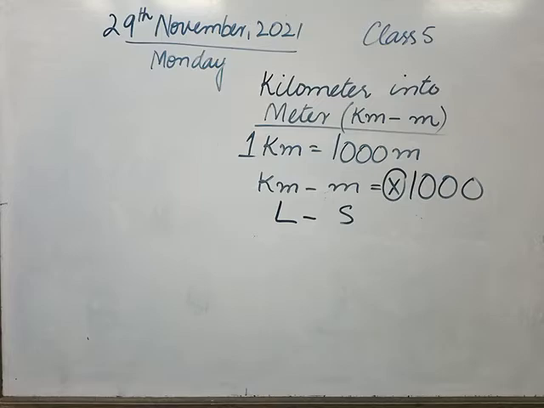And if we want to decrease something, we will simply divide it. But in conversions, we will multiply when we move larger into smaller. Whenever we go from larger into smaller, we will use the multiplication sign. Clear class?